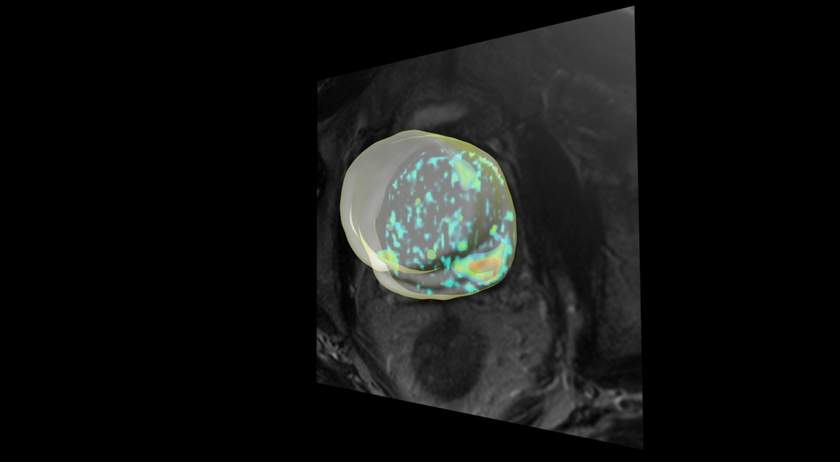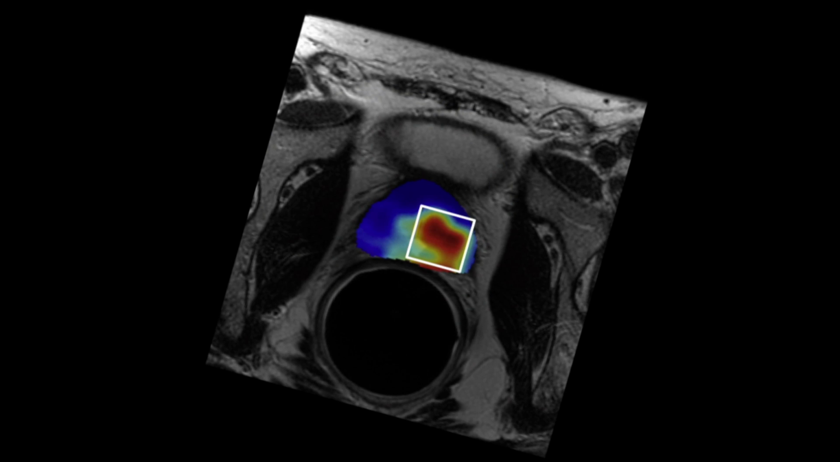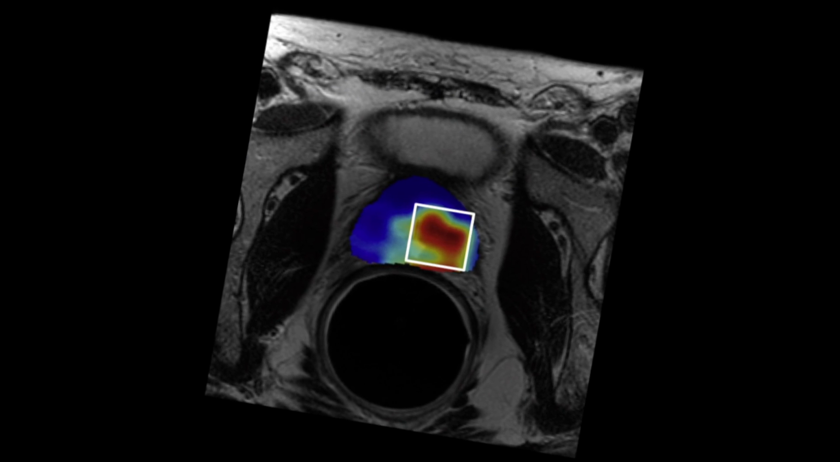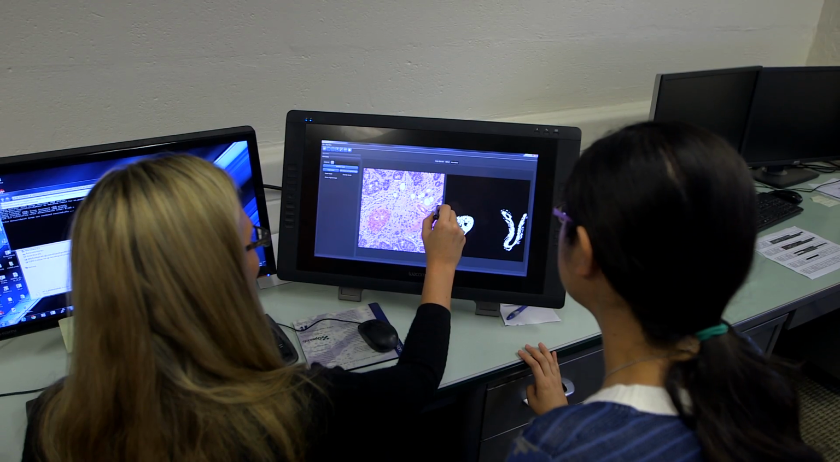Laser ablation allows for delivery of focused laser energy to just the area of cancer. The tools that we've been developing off a MRI image scan are able to identify where the cancer is, and that can then be used by a clinician to go in and specifically target that area.